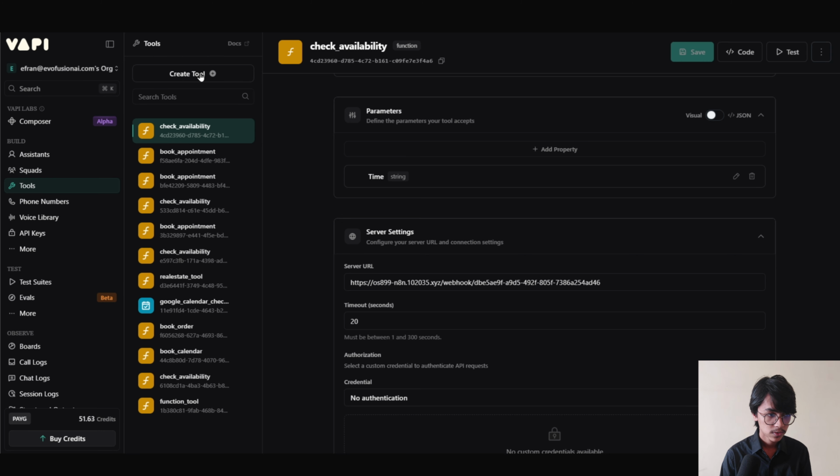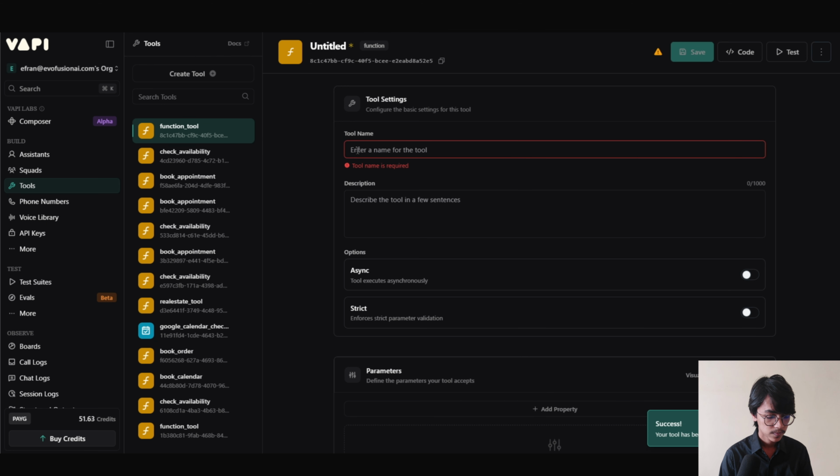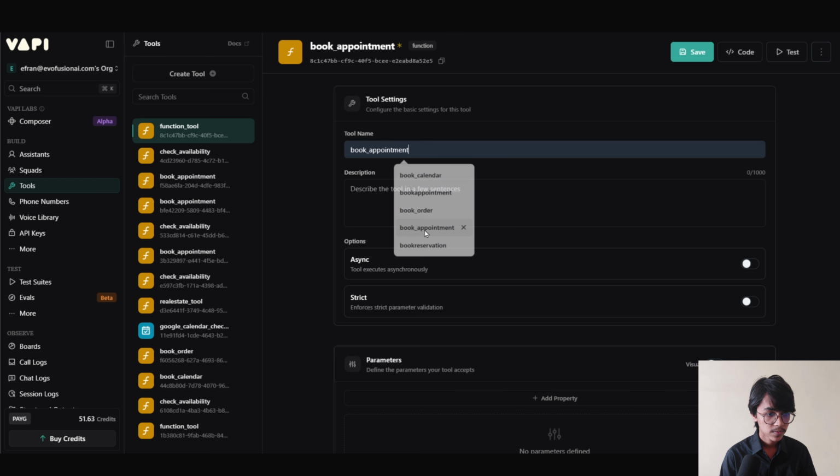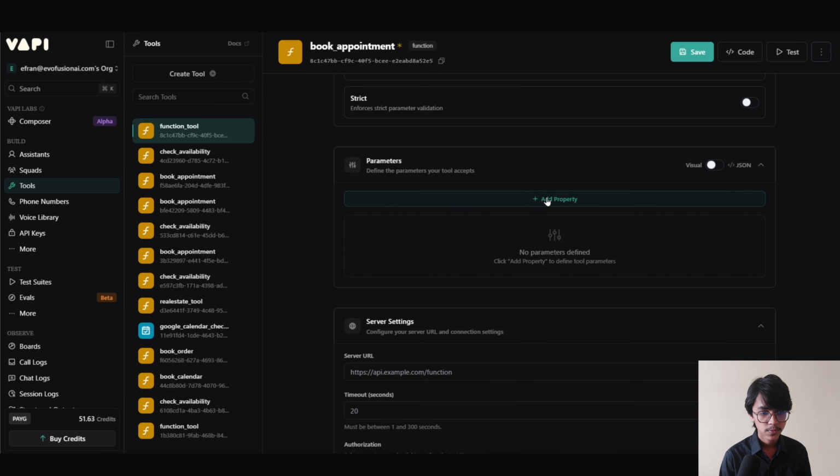Now click on create tool. Click into custom tool. I'm gonna call it book appointment. Now we have to add its description. Its description is: this function is to book the appointment in the calendar. Now we are gonna scroll down to parameters. Now we are gonna click on add property.